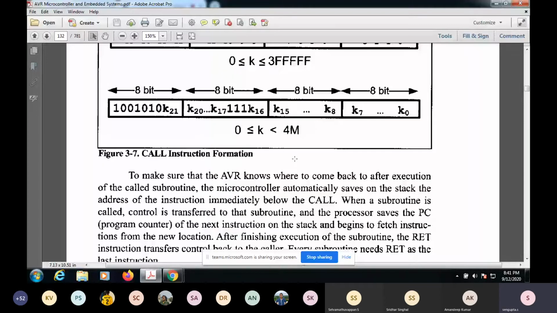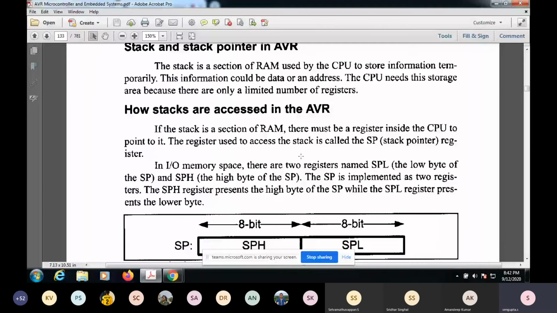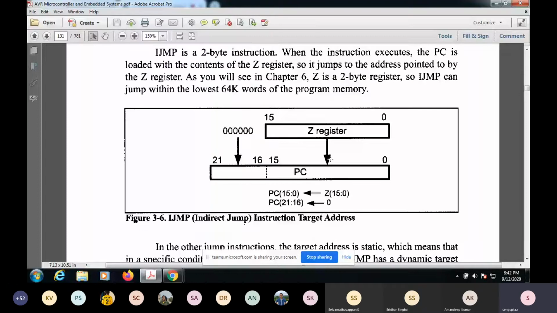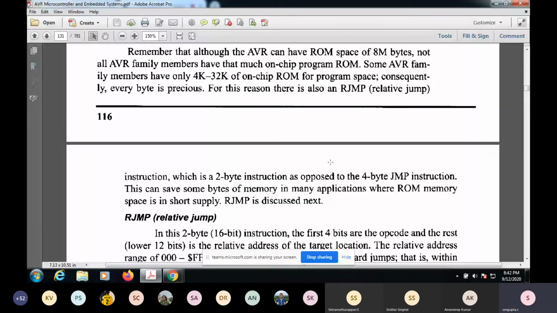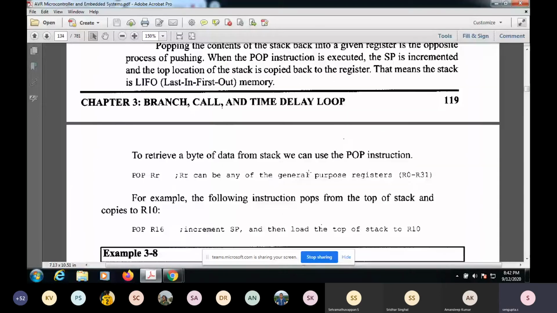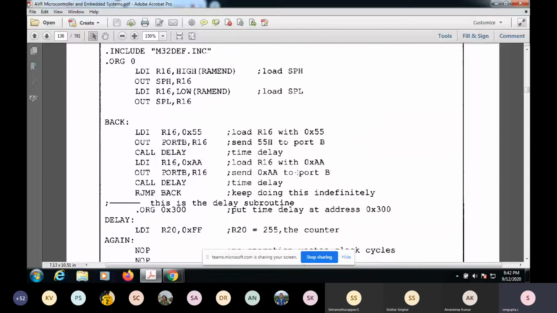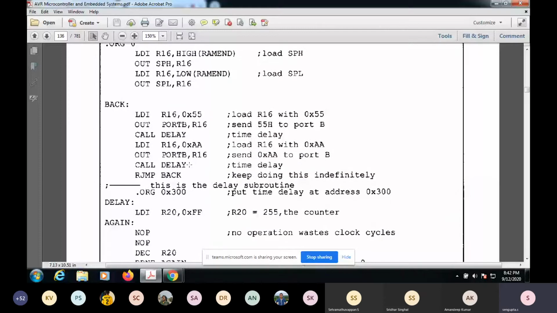Okay. And stacks again, maybe I'll just say stacks are like heaps. So suppose there is some program here, and then you call from one program to another. I'll give you some example here. This is push and pop. Let's say you call the delay. Suppose there was a program being executed, and then you call delay, and the moment you were already in this line, it was already pointing to the next instruction.